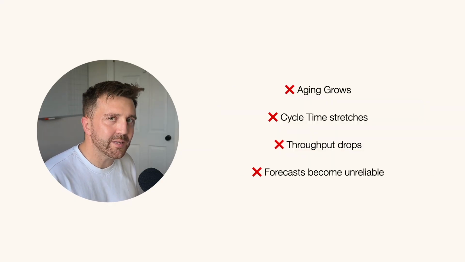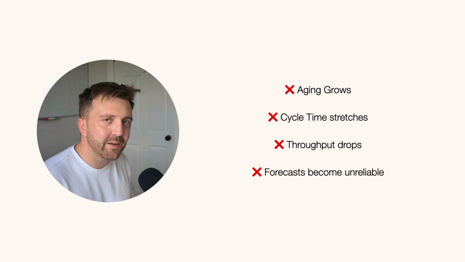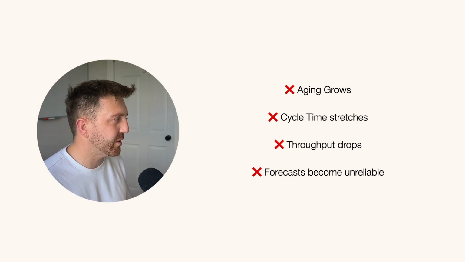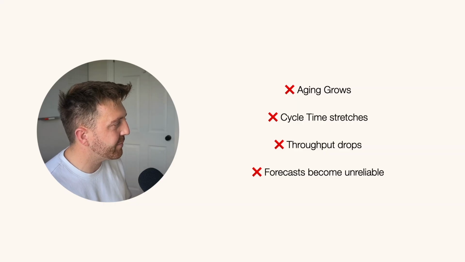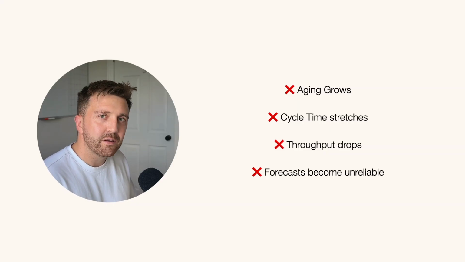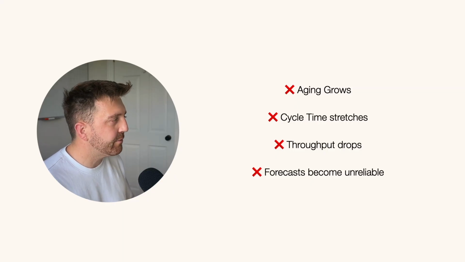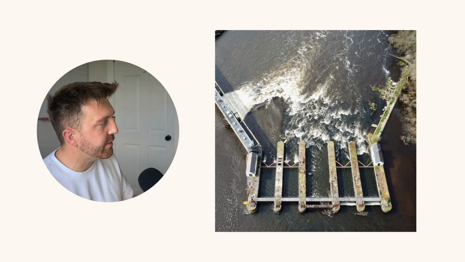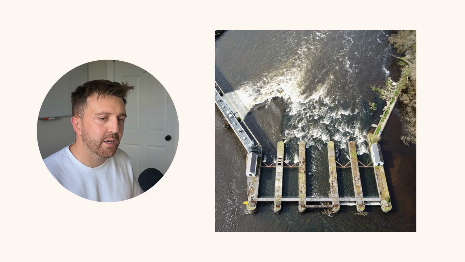A WIP limit is a mechanism that makes everything else in this talk work. Without it, aging WIP grows, cycle time stretches, throughput drops, and forecasts become unreliable. With it, work flows, and flow is what we want.